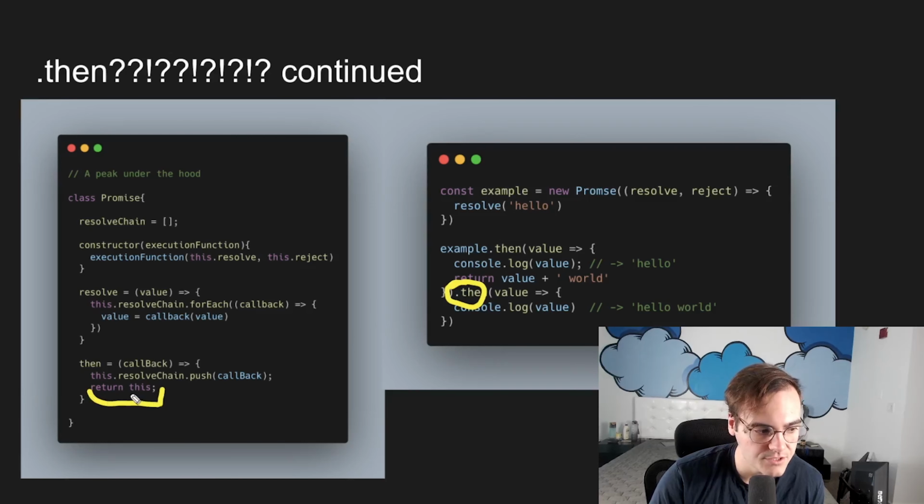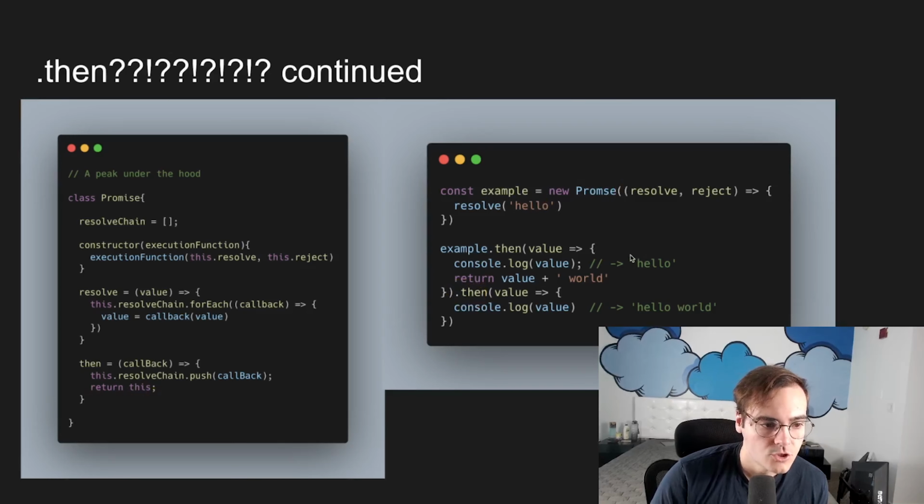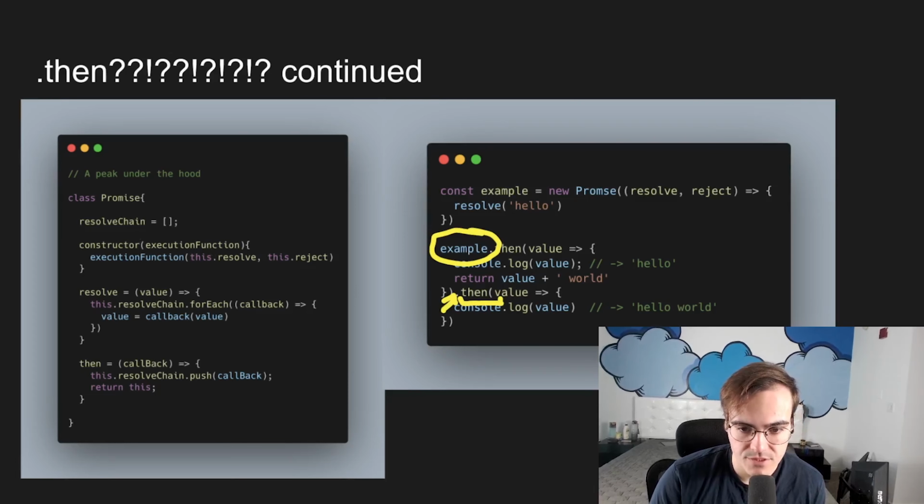And remember the this keyword, hopefully you've done some JavaScript classes and you know what the this keyword is. But all this is saying is it's returning this same promise instance that we created up here on the first line, okay? So the dot then here runs, and then it returns the same instance here that allows us to chain another dot then onto it. So we have two functions now in the resolver chain. And let's look at how those execute.